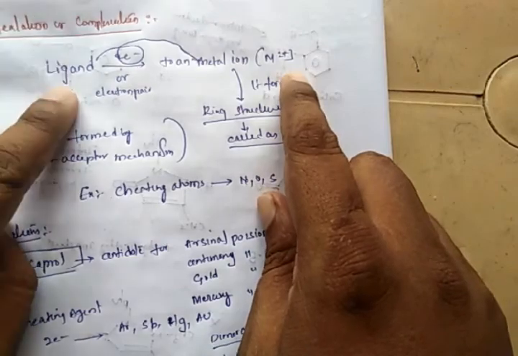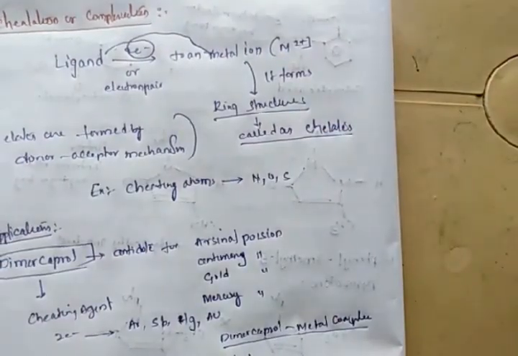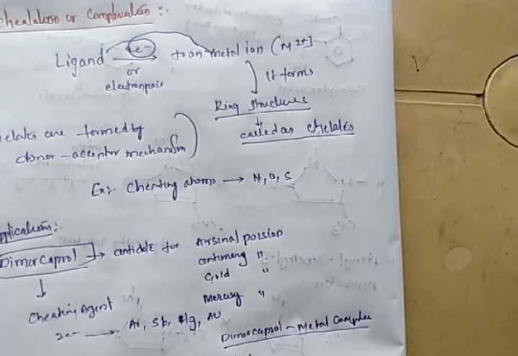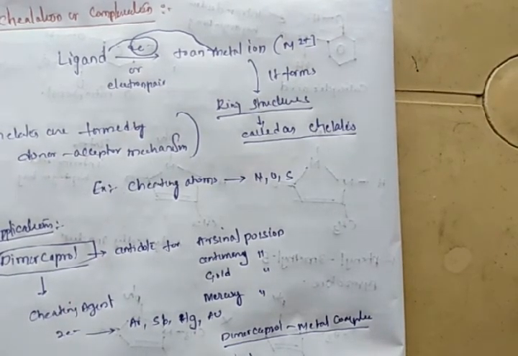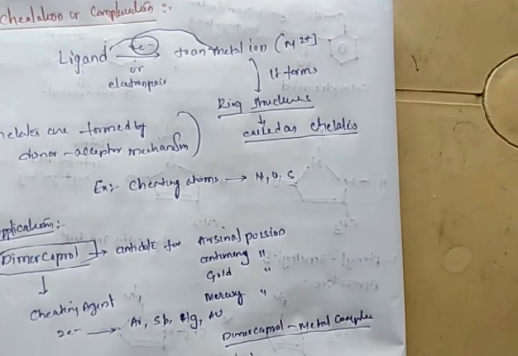Whenever a donor donates a pair of electrons to the acceptor, they form ring-like complexes, which are called chelates. The best chelating atoms are nitrogen, oxygen and sulfur.